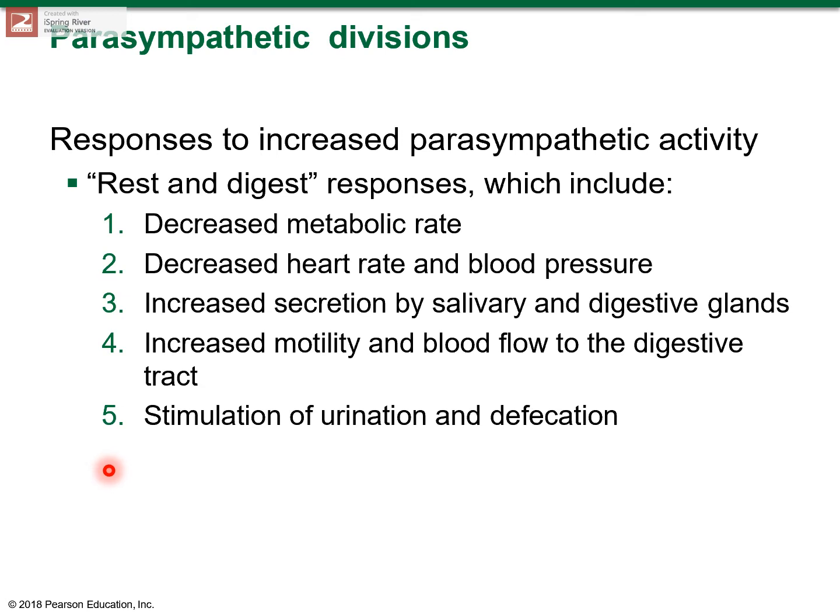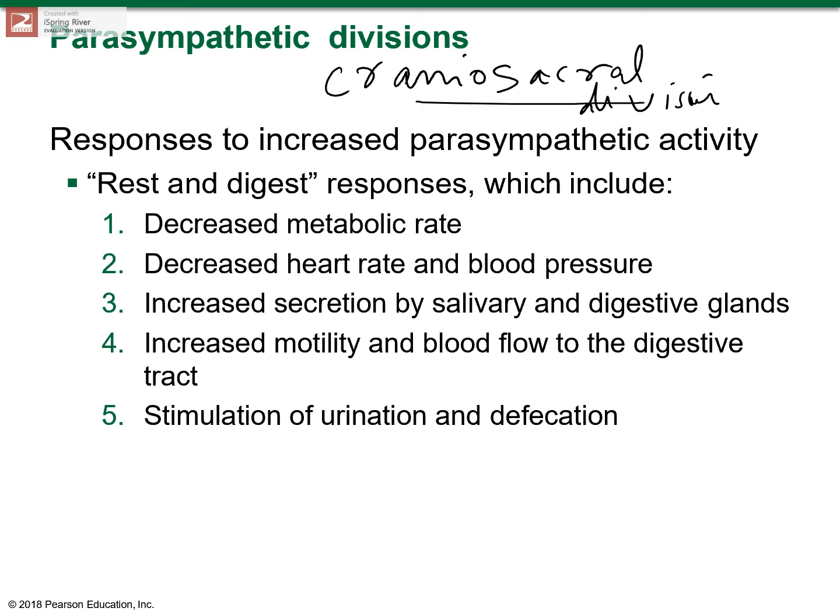It is also called the craniosacral division. If you don't remember, we just looked at it. Craniosacral division. The axons evolve from the brainstem nuclei and the lateral gray horns of the sacral segment of the spinal cord. And that's why it is called the craniosacral division. The axons innervate the ganglia either close to the organs or within the tissues of the target organs itself.